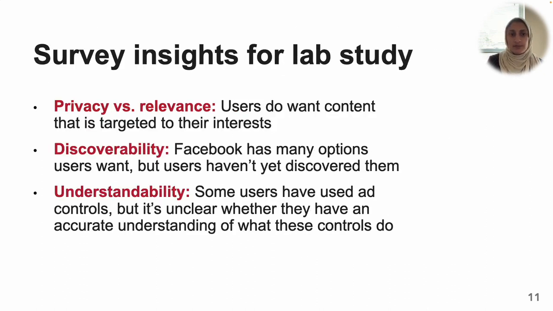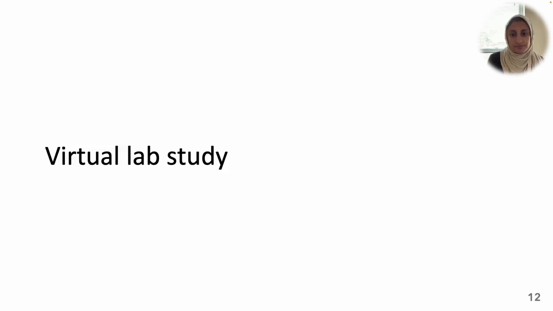Our survey provided several insights for our lab study. The first is that users do want ads that are relevant to them, but that needs to be balanced with privacy concerns. The second is that Facebook has many options related to ads that users seem to want, but they may not have yet discovered. And third is that even those who have used available controls may not fully understand what they do.